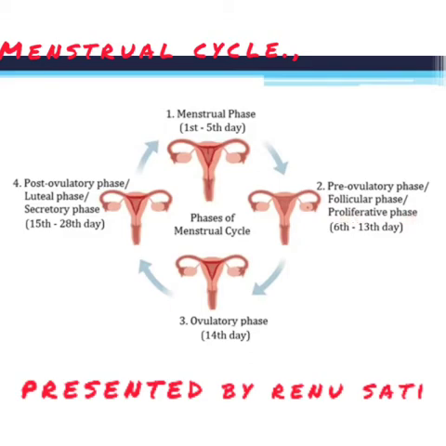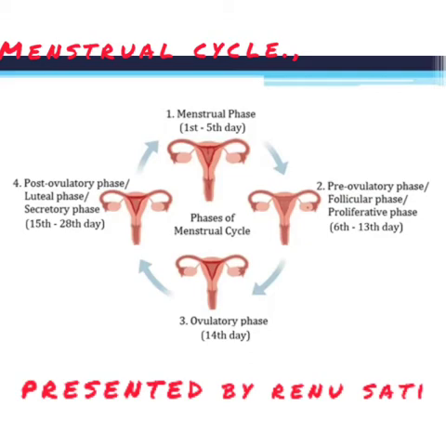It will last for 6 to 13 days, and the follicular development from primary to secondary to tertiary follicle will start, resulting in the formation of the secondary oocyte.